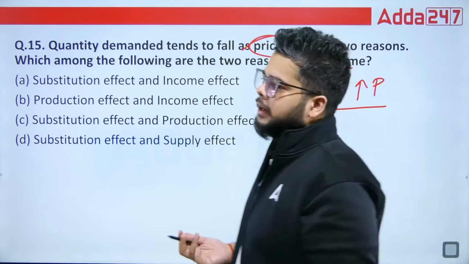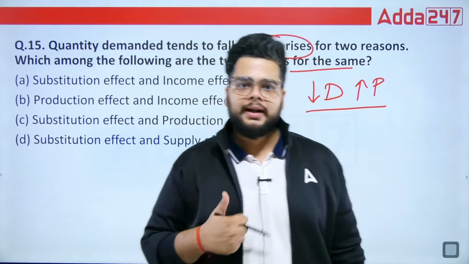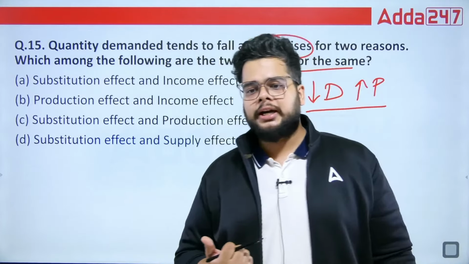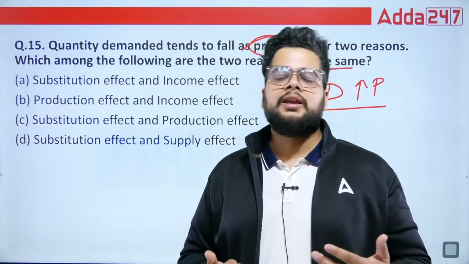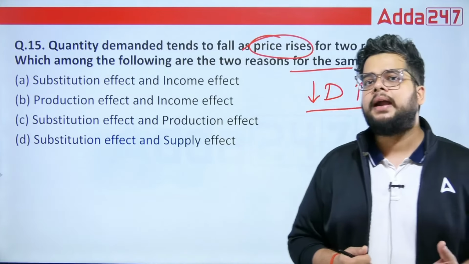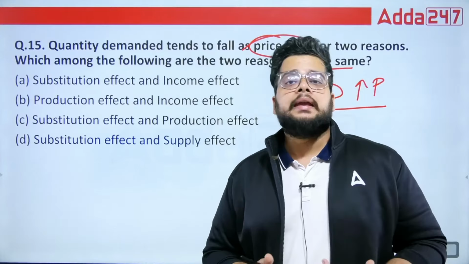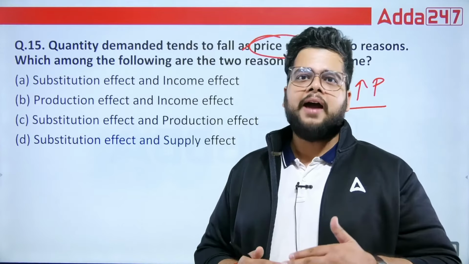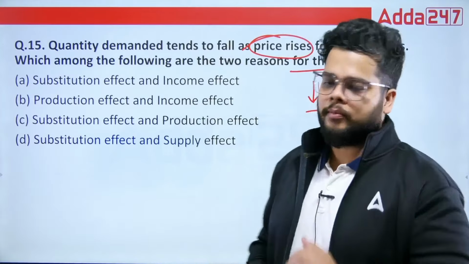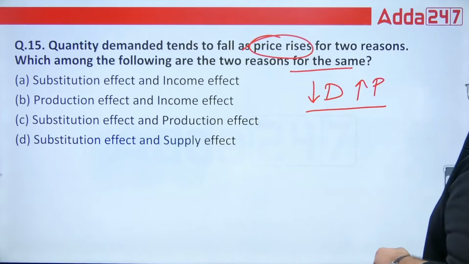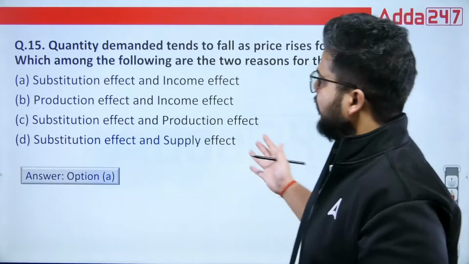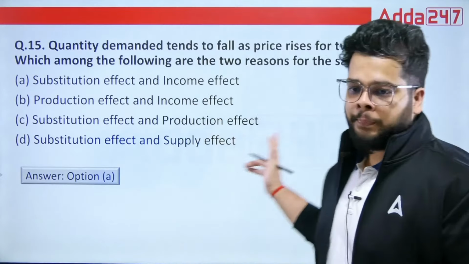So always remember, it is the substitution. You have an alternate for the particular commodity. That is why you are shifting the demand and you are not pushing for the supply. And secondly, your income effect. You want to have a minimal level of savings from your income. So the right answer for this question will be substitution and income effect. Option A is the correct one.